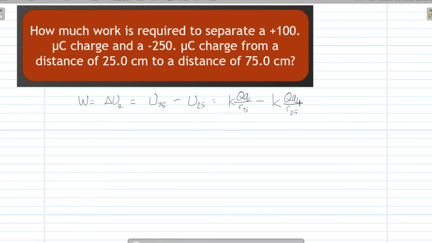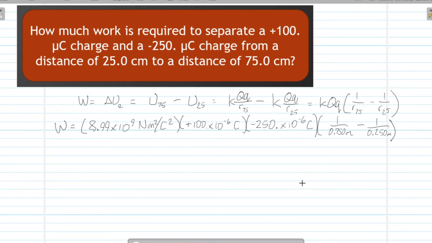And we can factor out K times big Q times little q, which gives us K times big Q times little q times 1 over R75 minus 1 over R25. Now, once again, folks, I will snap my fingers and magically fill in all of these numbers so that we don't have to wait for me to write in all of those in a slow fashion.